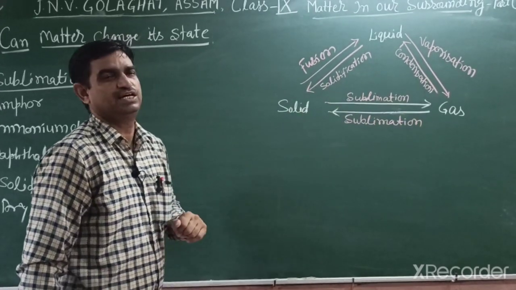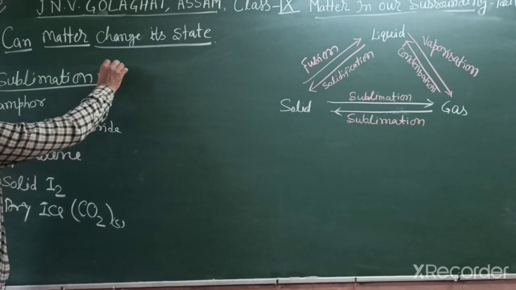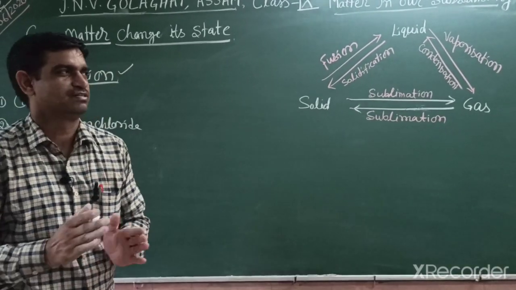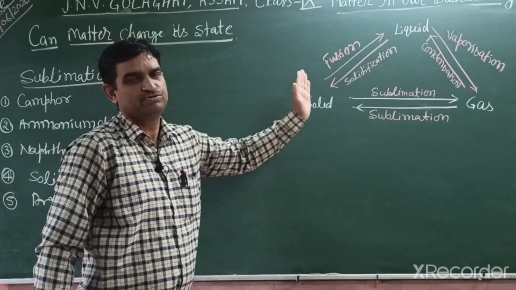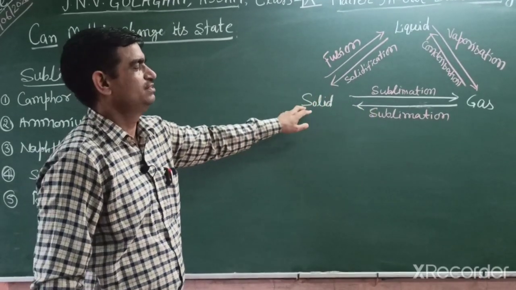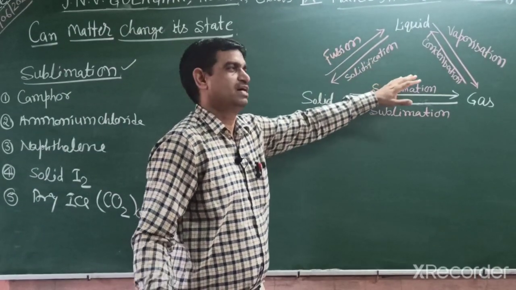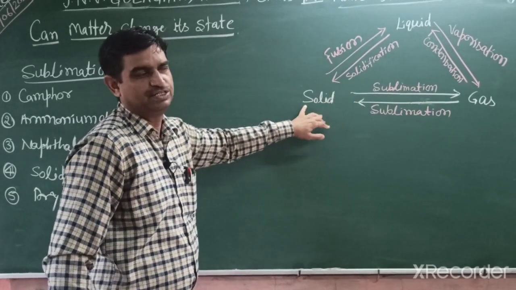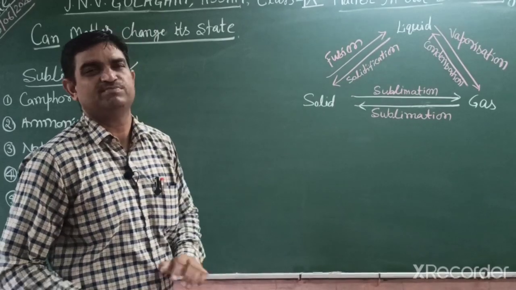That process is known as sublimation. In sublimation, when we heat the substance it changes from solid directly into gas, and when we cool it down, gas changes directly into solid.